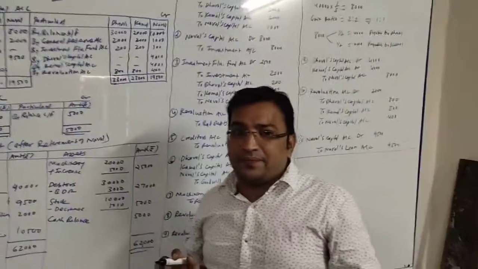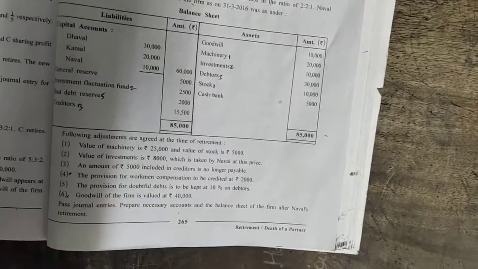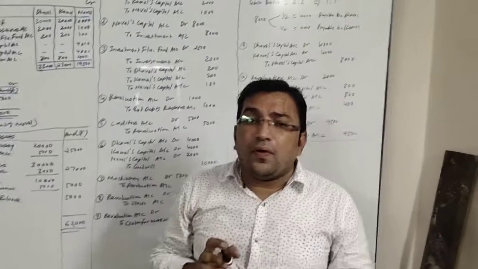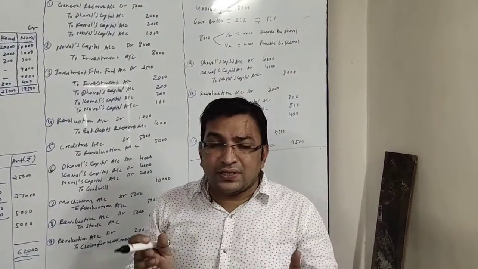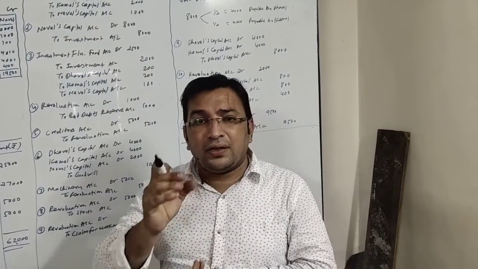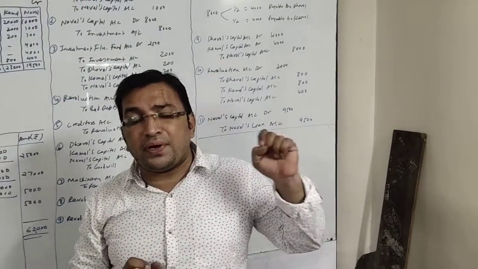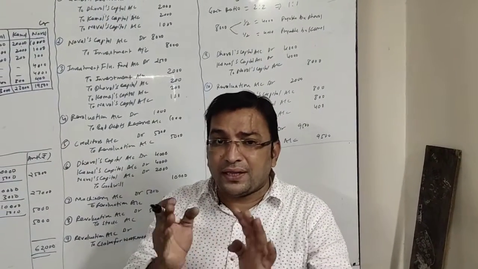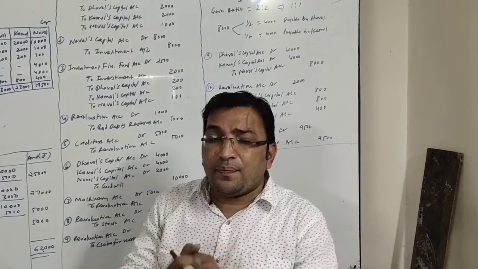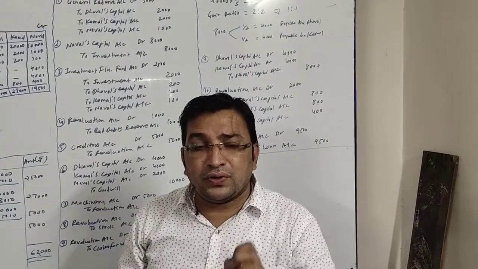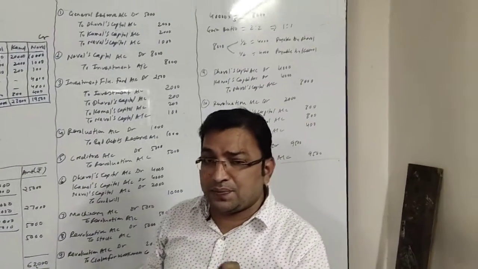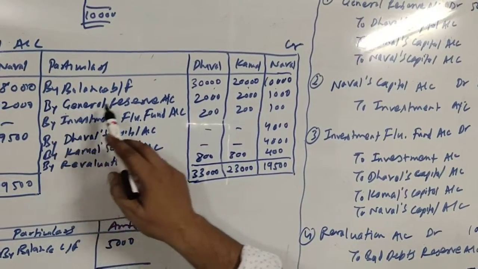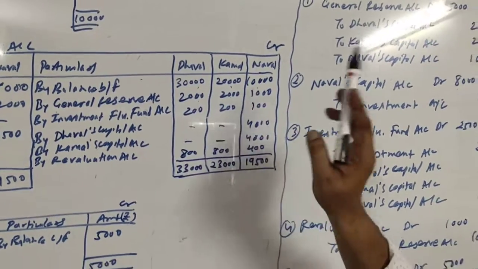Let's see the next item. Next item is general reserve 5,000. So as we know, general reserve is a reserve, it is to be credited to partners capital accounts in their old profit and loss sharing ratio. Old profit and loss sharing ratio we have seen, it is 2:1. When we distribute 5,000 in this ratio, the individual amounts will come to 2,000, 2,000 and 1,000 respectively. So here in capital account, by general reserve 2,000, 2,000 and 1,000.